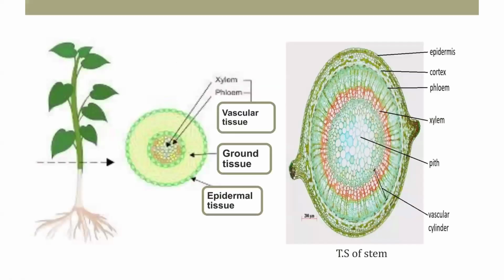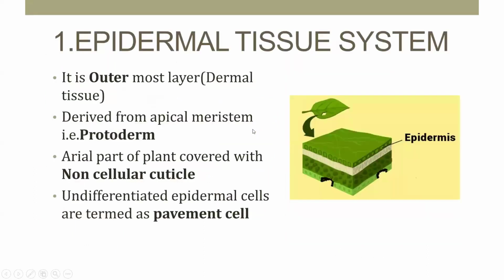So this is the arrangement of tissue systems in the plant body: the epidermal tissue system is present outside, the ground tissue system is in the middle, and the central vascular tissue system mainly consists of xylem and phloem. These are the three types of tissue systems, and they perform different functions. The first one is the epidermal tissue system.